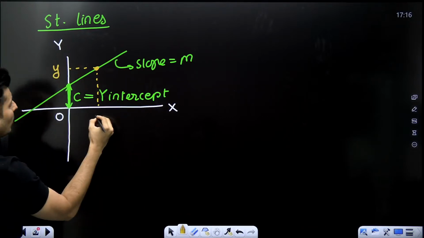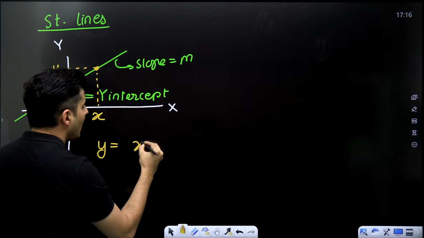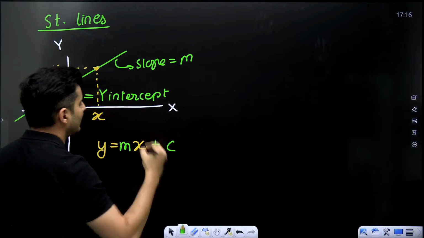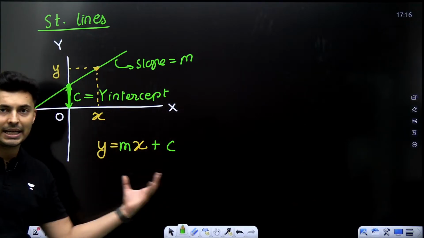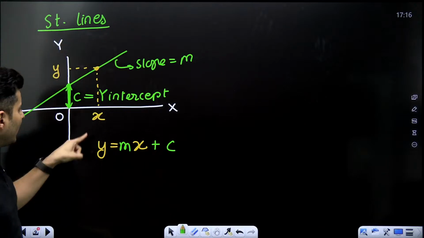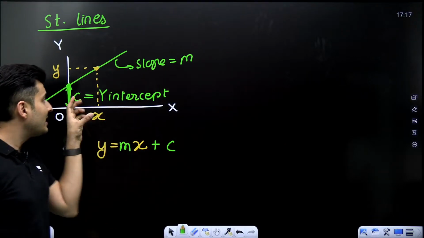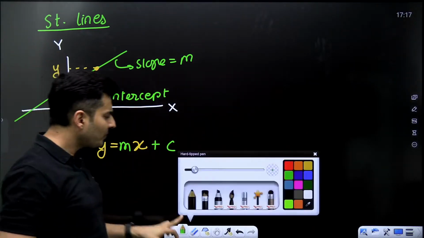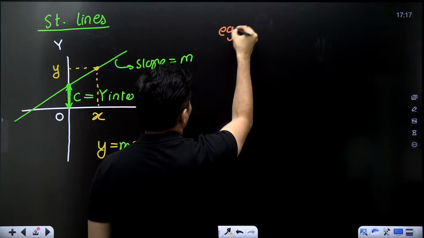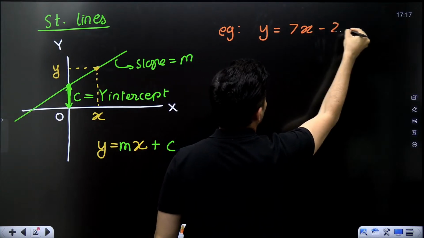If it has some y coordinate and x coordinate, then this y is nothing but mx plus c. This is the equation of your straight line, yes or no? y is any point's y coordinate, x is that particular point's x coordinate, m is the slope, c is where it hits the y-axis. So if I give you an example of this and tell you y is equal to 7x minus 2.